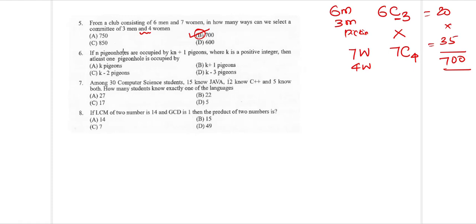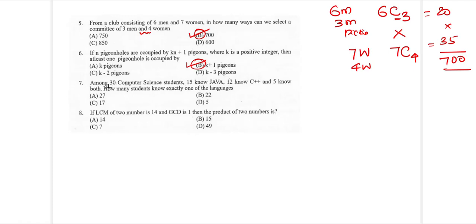Next, if n pigeonholes are occupied by kn plus 1 pigeons, where k is a positive integer, then at least one pigeonhole will be occupied by k plus 1 pigeons. So instead of your general statement with n and m, we have in a generalized way kn plus 1. If you have kn plus 1 pigeons, at least one hole will have k plus 1 pigeons. So this is a general statement for your pigeonhole principle.